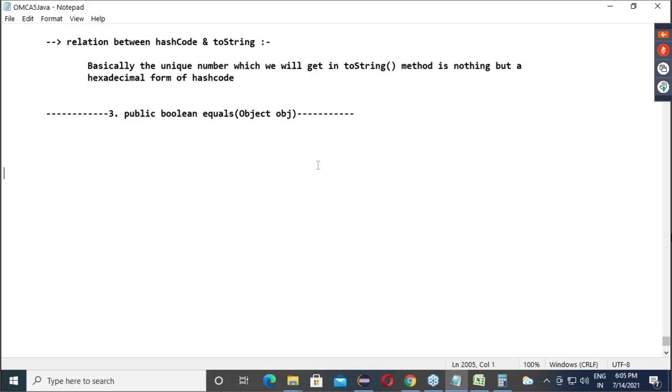Okay. Now, if we want equality of objects, then any kind of equality will take place with two objects or one object? Obviously, two objects. The first object is compared with the second object. Here, how many objects am I passing? Where is the second?